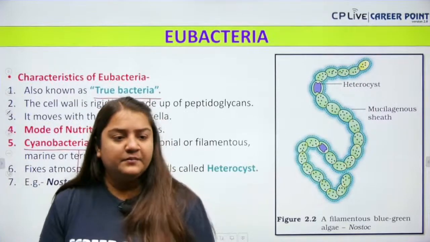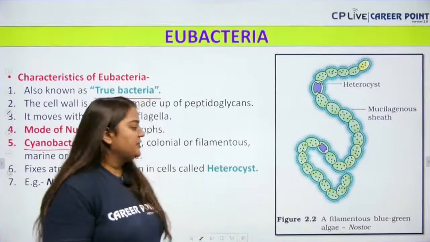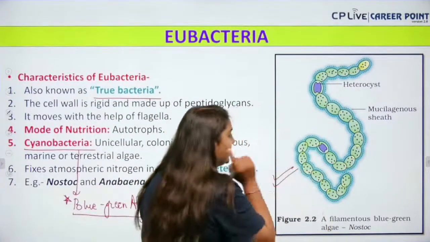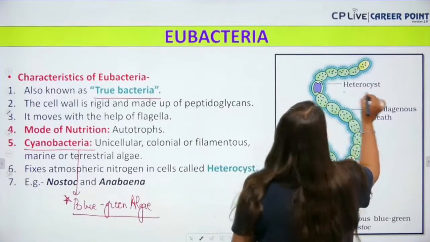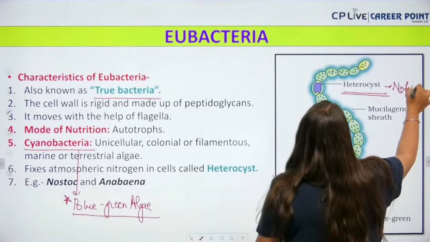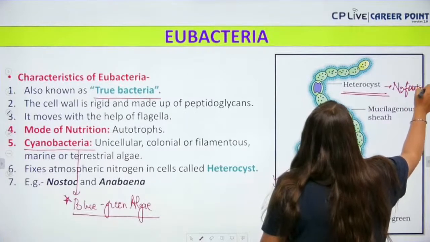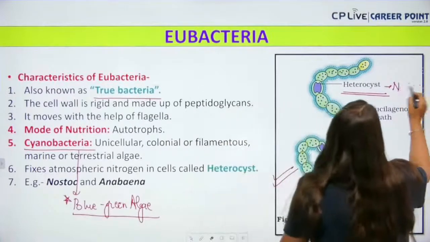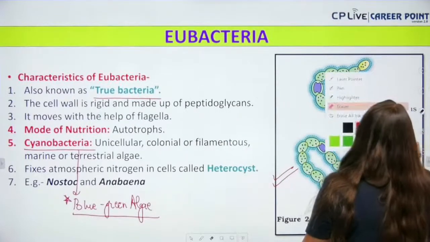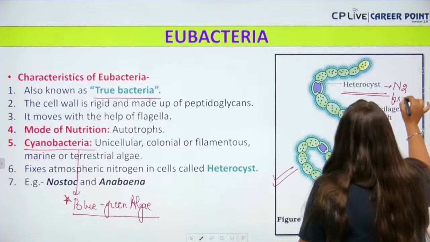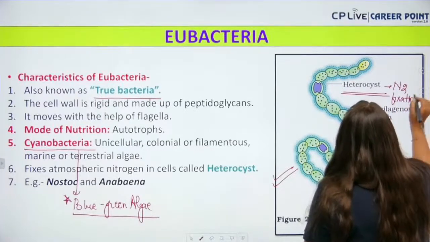Here is a beautiful picture of a Nostoc from NCERT, in which you can see the heterocyst cell which is responsible for N2 fixation, that is, nitrogen fixation. Clear?